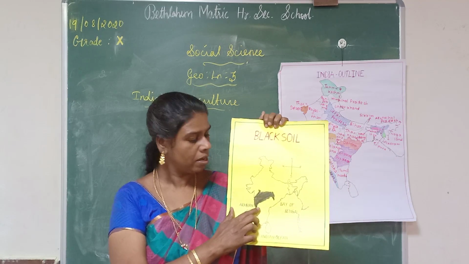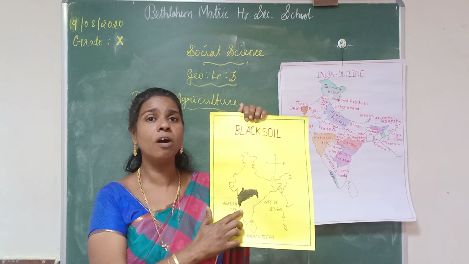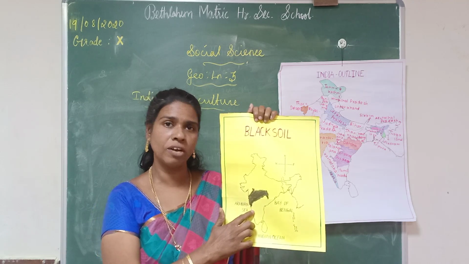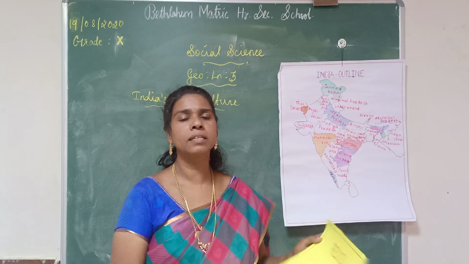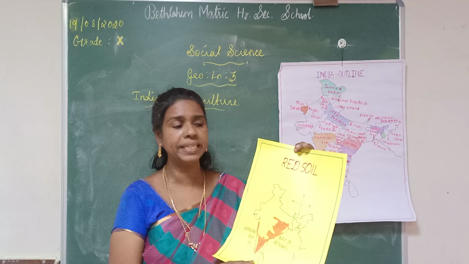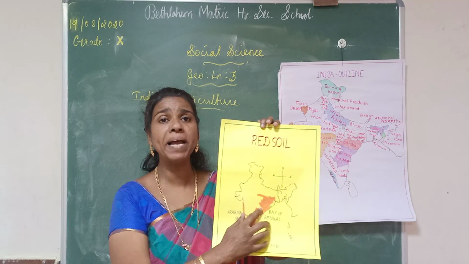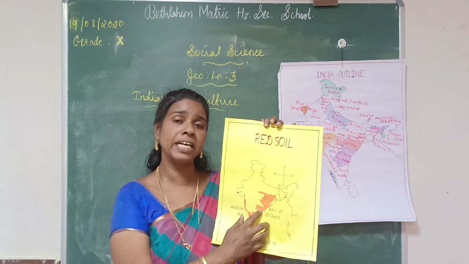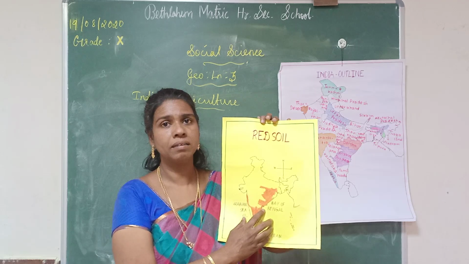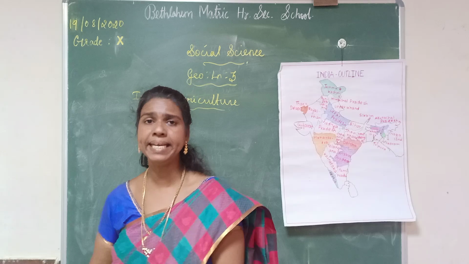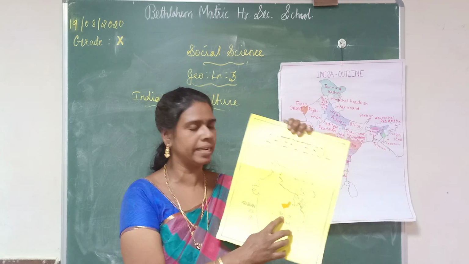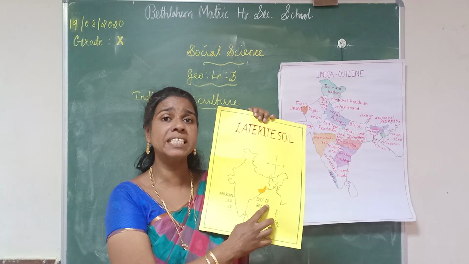Then the third soil is red soil. The main area where we find this soil is some parts of the Deccan Plateau area. Then the next soil is laterite soil. The main area where we find this soil is some parts of Odisha.